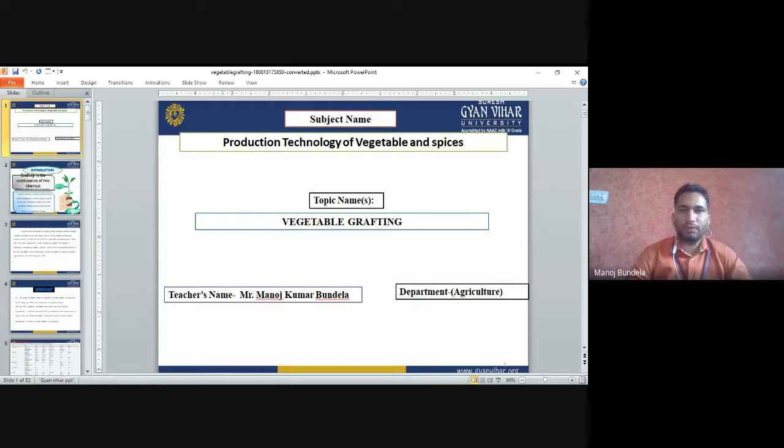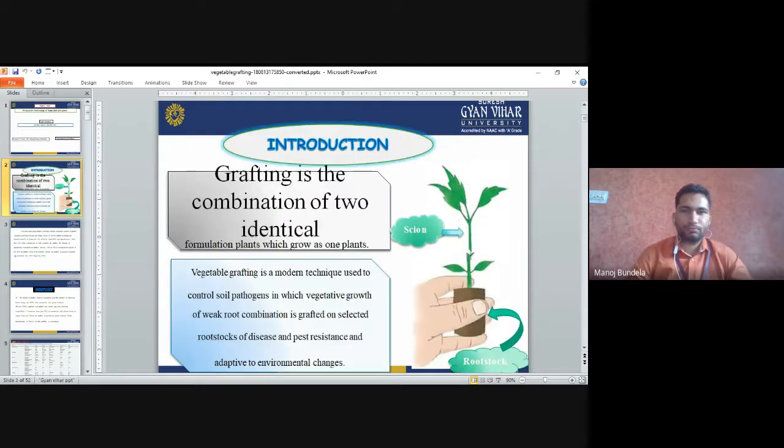So today we will discuss vegetable grafting. Grafting means the combination of two plants which grow as one plant. Normally we join two plants and then they grow as one plant, and that is called grafting. In grafting normally two things are there.